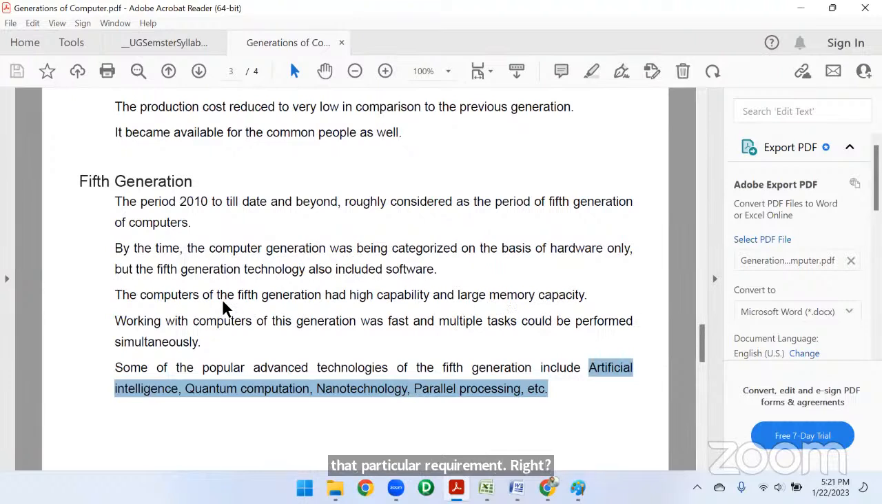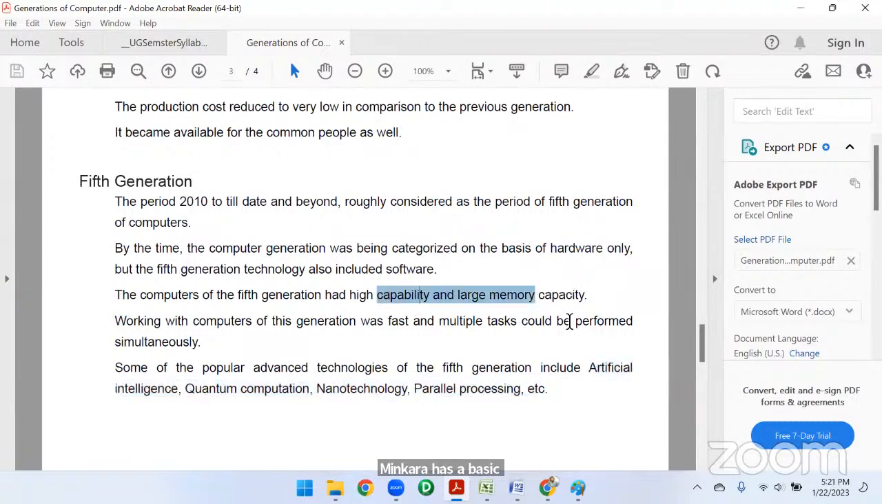Here it is categorized as basic hardware only. Here it will provide you a large amount of memory capacity, and it will store a large amount of storage.